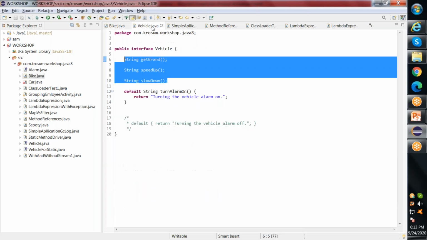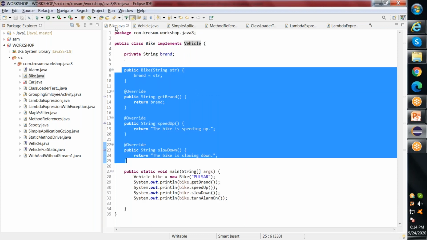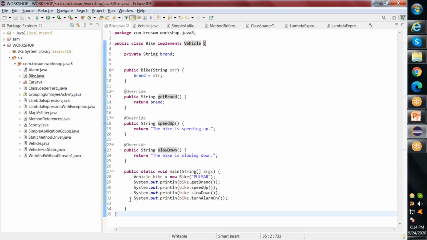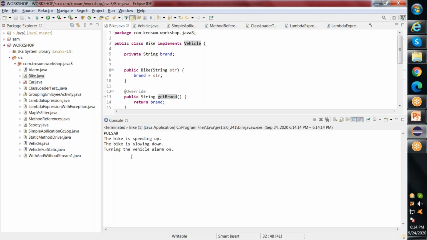Whereas for the default method, my implementation is available in the interface itself, so I'm not going to implement it in my Bike class. Turn alarm on is my default method. Still, I'm calling it. So what happens if I print it? The information inside the default method is also being used, just like the implementation of the other abstract methods.